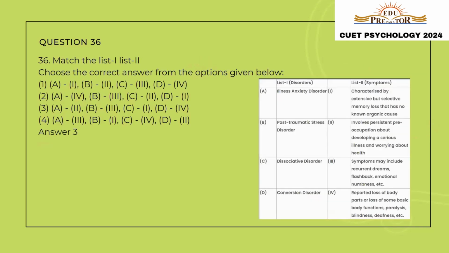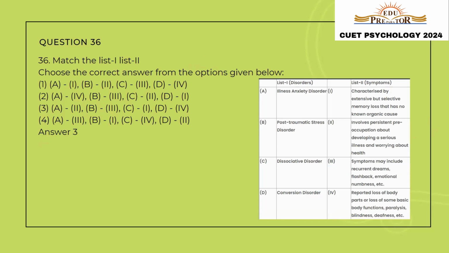Question number 36 provides us with two lists. The first talks about the disorders and the second about the symptoms of those disorders. First is illness anxiety disorder. The symptoms of illness anxiety disorder involve persistent preoccupation about developing a serious illness and worrying about health. The second disorder is post-traumatic stress disorder.